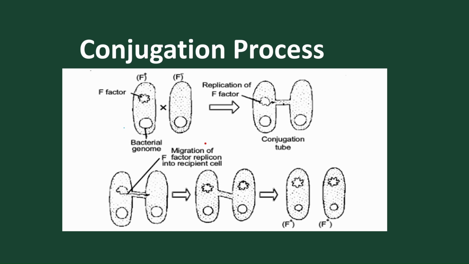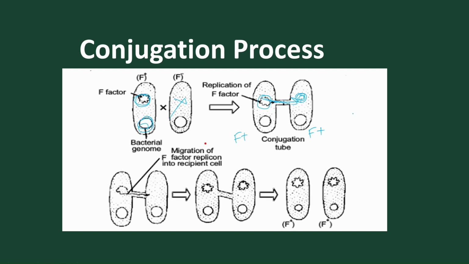Let's go through the conjugation process we have just discussed. For example, this is the plasmid present, this is the DNA present, and here they don't have a plasmid, so F minus. In replication, the plasmid replicates into two. One of the replicated plasmids moves into the daughter cell, and the initially F minus cell is converted to F plus. So this is how transfer of plasmid takes place.